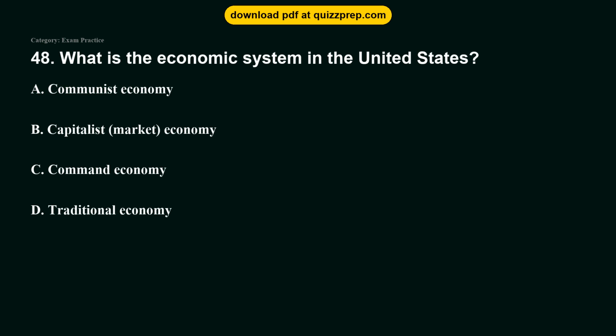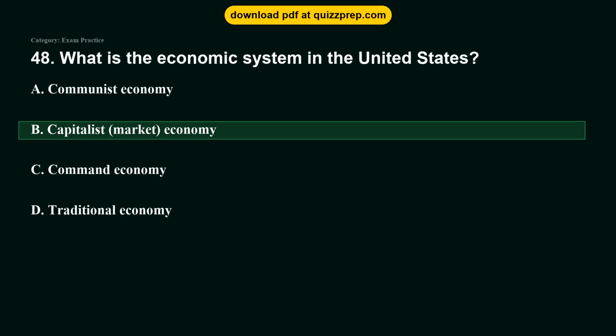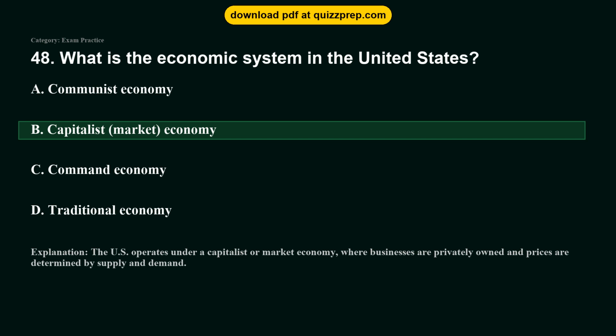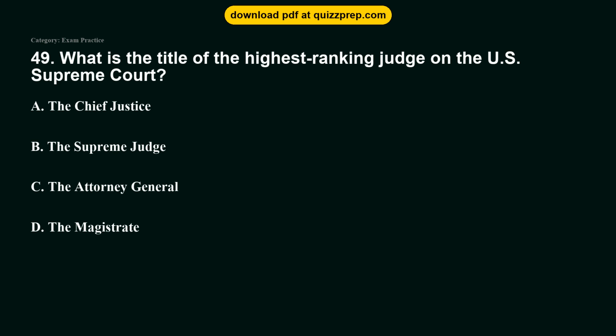Question 48. What is the economic system in the United States? Option A, communist economy. Option B, capitalist, market, economy. Option C, command economy. Option D, traditional economy. The correct answer is option B, capitalist, market, economy. The U.S. operates under a capitalist or market economy, where businesses are privately owned and prices are determined by supply and demand.